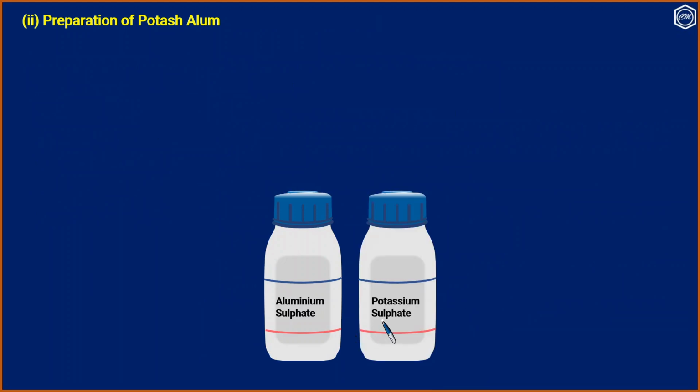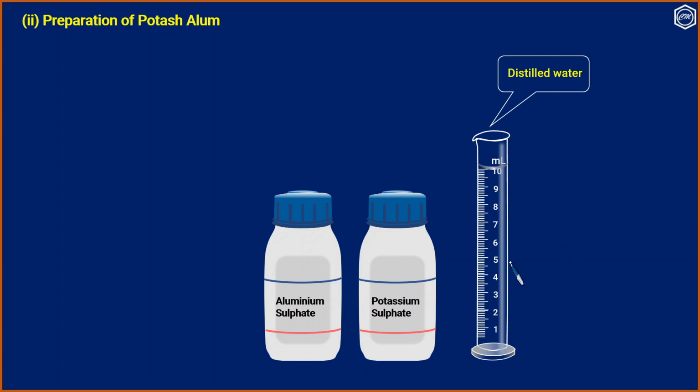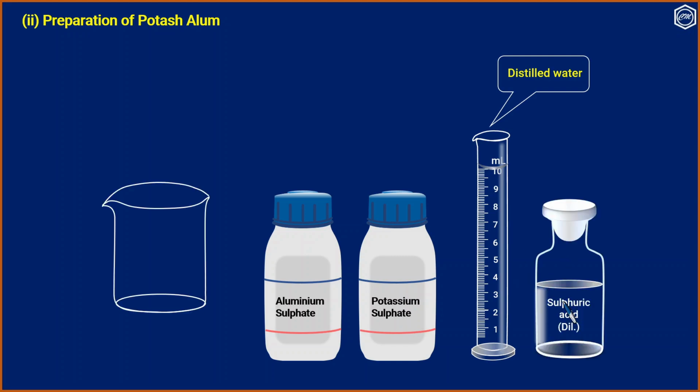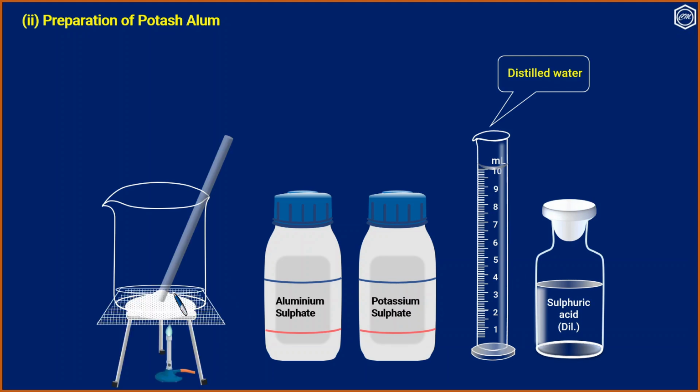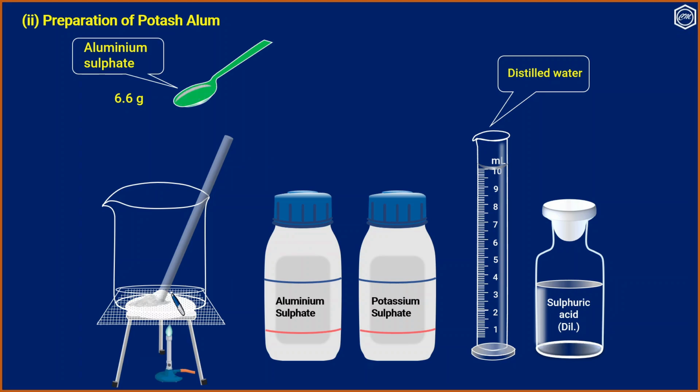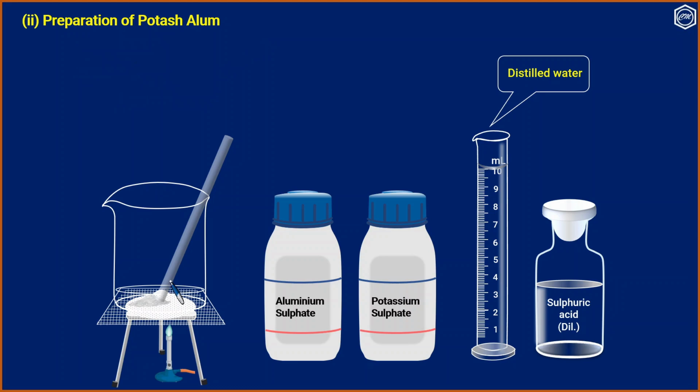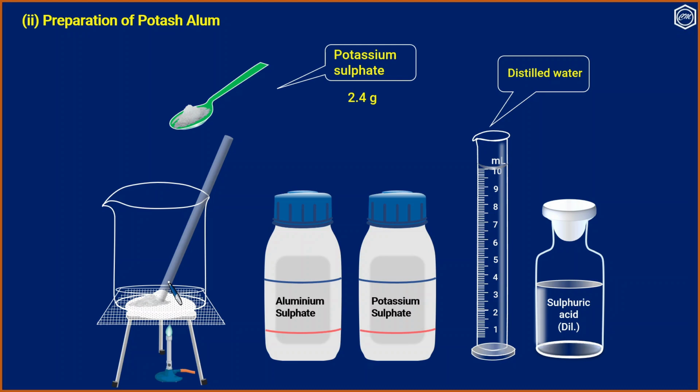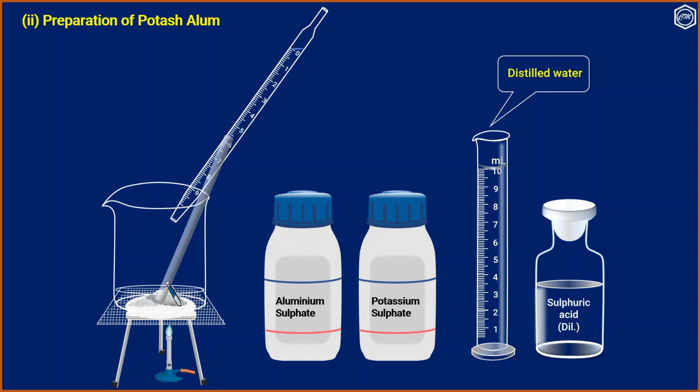Aluminum sulfate, potassium sulfate, distilled water, dilute sulfuric acid. We take about 10 ml distilled water and we heat it, and to that we are adding 6.6 gram aluminum sulfate. We stir it to dissolve the aluminum sulfate. Add also some dilute sulfuric acid. Now we add potassium sulfate 2.4 gram. Again stir it to dissolve.